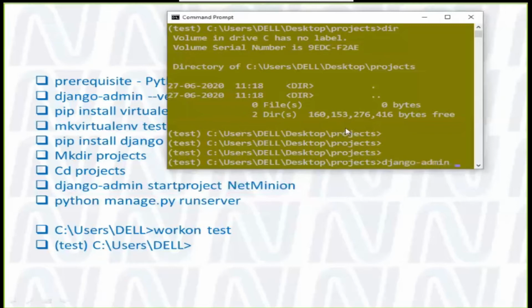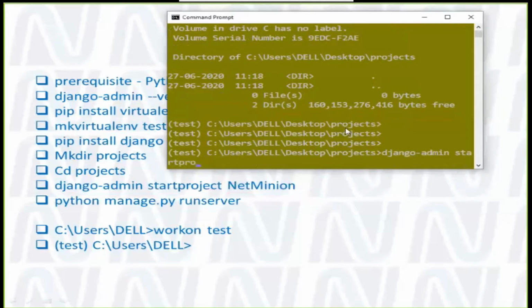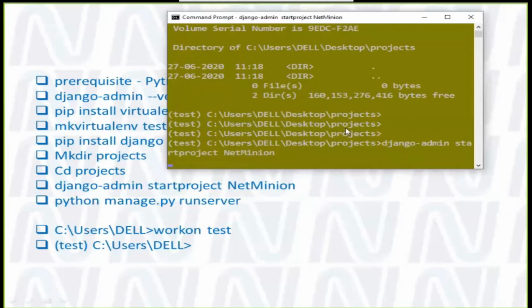This command is starting up our project.